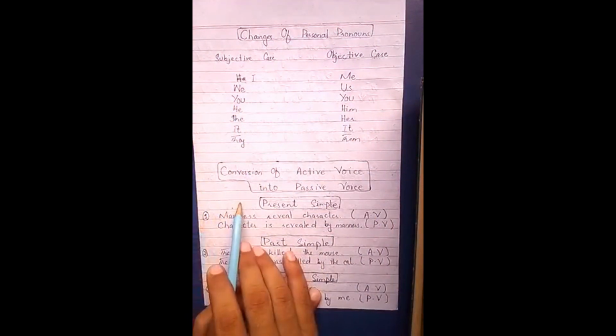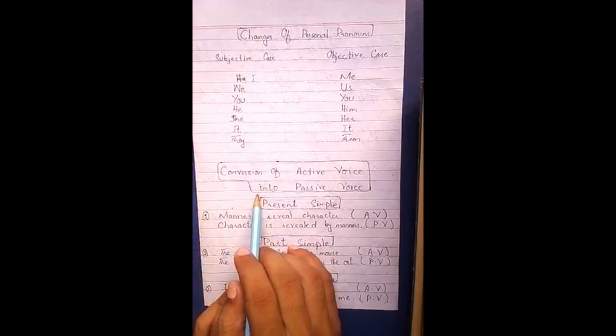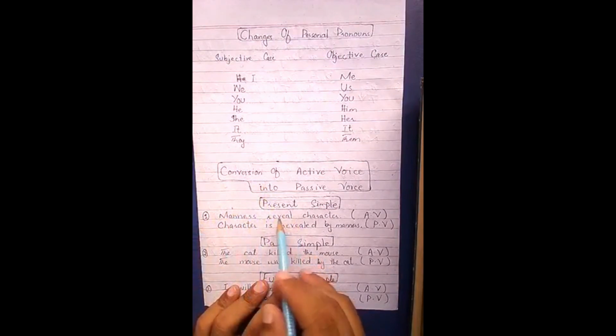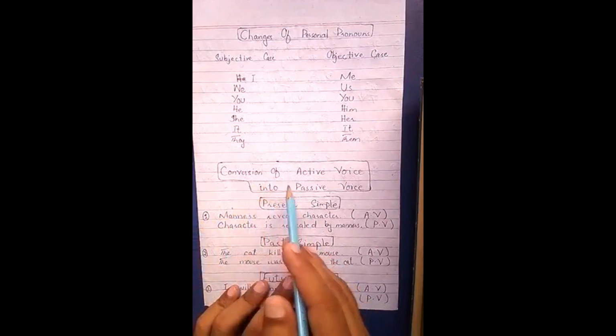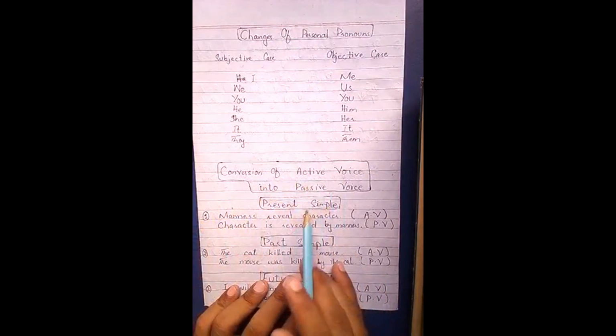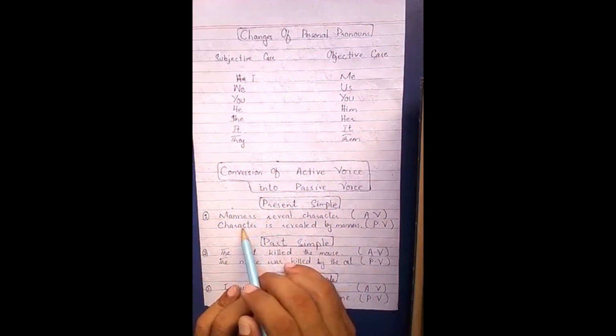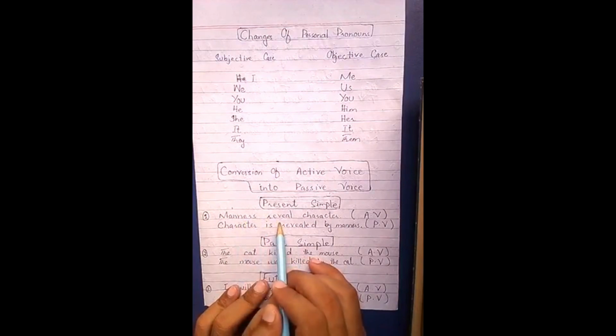Okay students, now I am showing you all the tenses of active voice. How do we convert all these active voice sentences into passive voice? So in present simple we use the first form: manners reveal character.